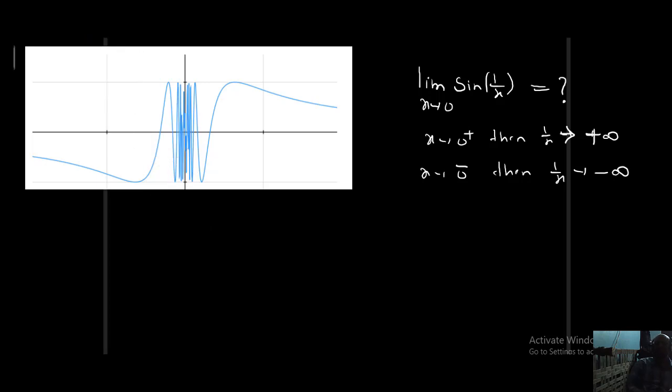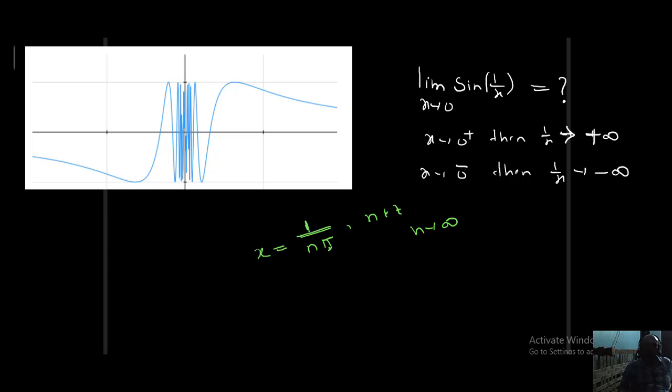So for that, listen students, I take an x value which is 1 by n pi, where n is an integer and n is tending to infinity, such that I choose an x value. What is the meaning of that? Actually x is tending to 0 only from higher values of 0. Here n belongs to positive integers, n is approaching plus infinity. What is the meaning of that? x is tending to 0 from higher values of 0.